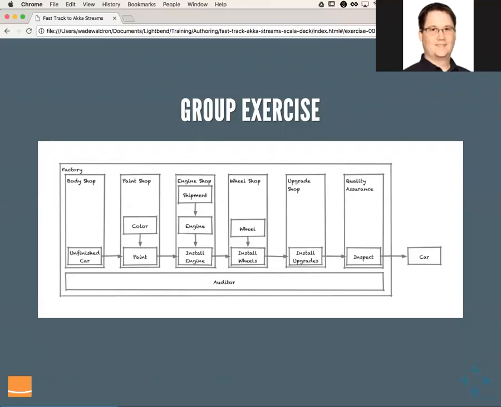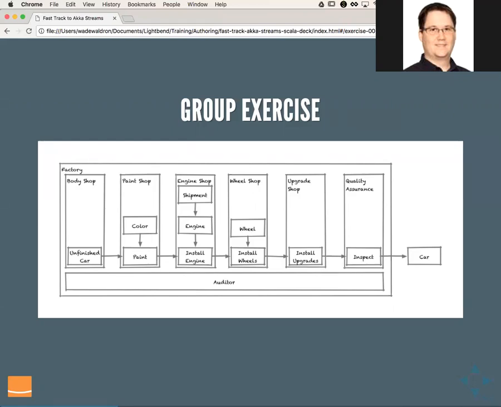So we're going to go through a group exercise where we're going to look at the existing code. Before we do that, this diagram here shows what we're trying to build. You can see the outer box is the factory, and then inside that factory we have a body shop, a paint shop, an engine shop, a wheel shop, an upgrade shop, and quality assurance. And then each of those has some number of stages involved with it.